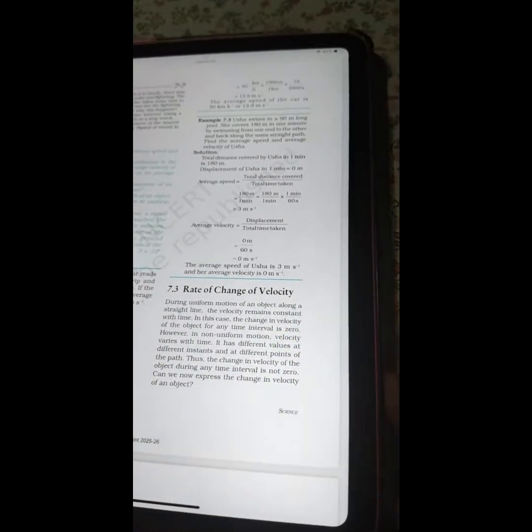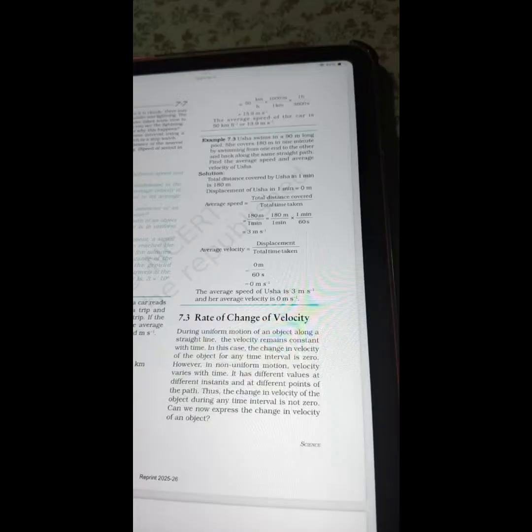We are on the same page. So 50 kilometer per hour is equal to 1000 divided by 1, into 1 by 3600, which on calculating gives 13.9 meter per second. The average speed of the car is 50 kilometer per hour or 13.9 meter per second.